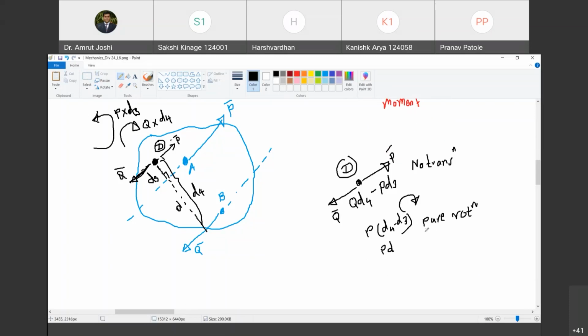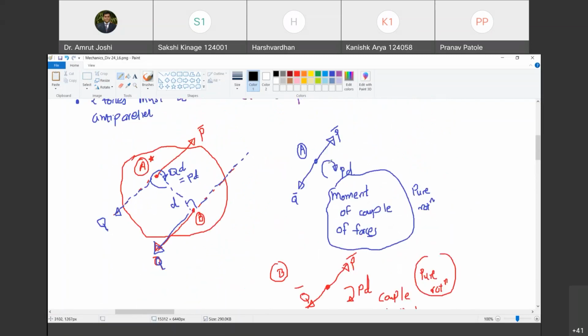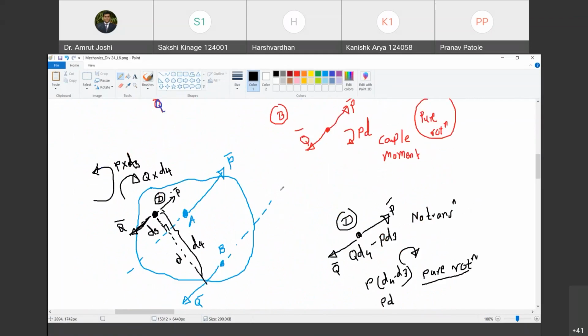Are you with me? Yes, sir. So no translation, pure rotation, and under the moment of same nature and same magnitude as it was at points B, A, and any point in between the lines of action of the forces. Happy? Yes, sir.